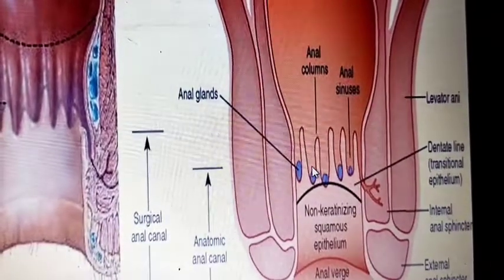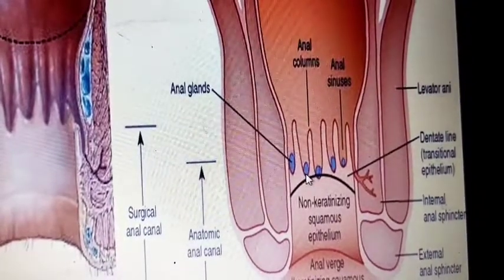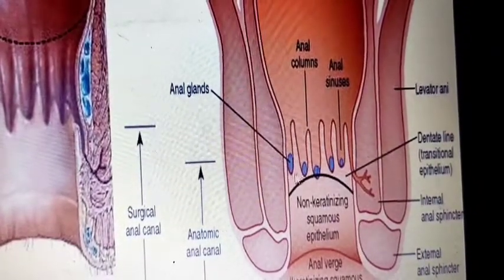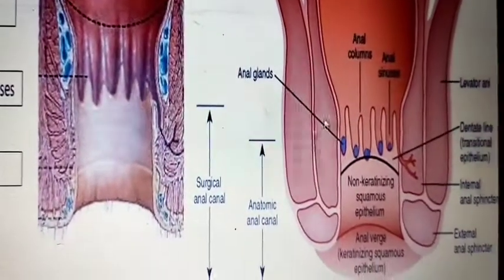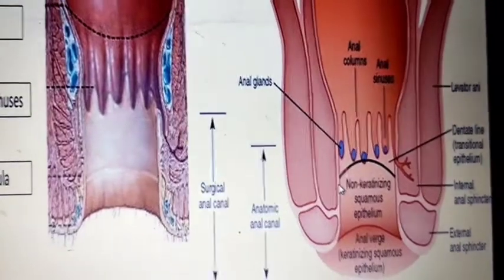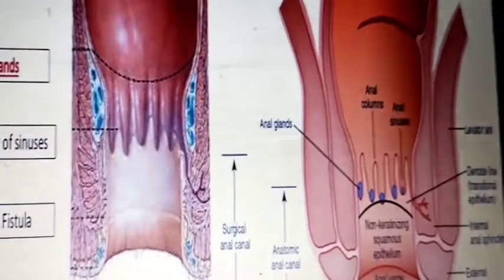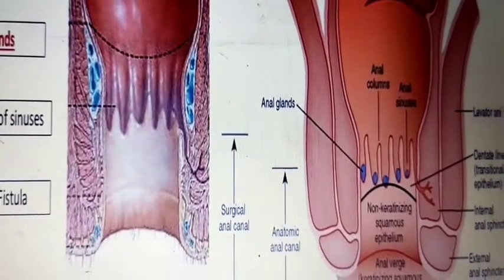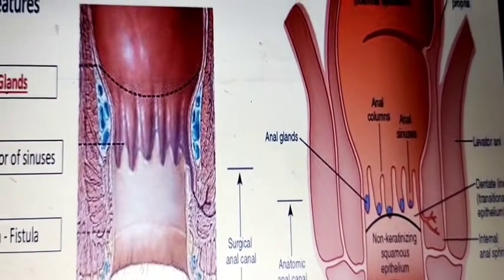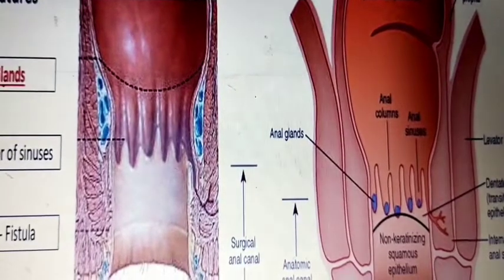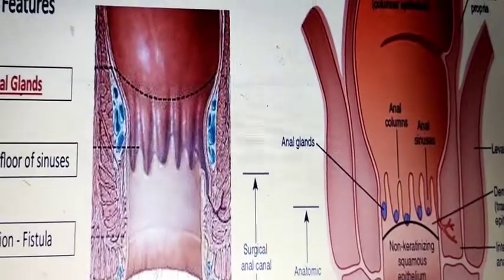They are called anal glands or cryptoanal glands. These anal glands open at the pectinate line, and these glands have ducts. They are mainly present in the intersphincteric region. This is about our upper part. Anal glands open in the floor of the sinuses. Infection of these glands forms a fistula, and I will show that in the next slide.